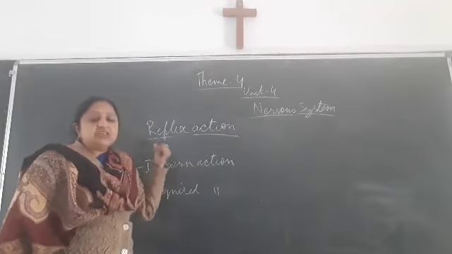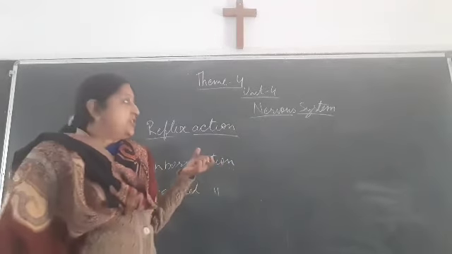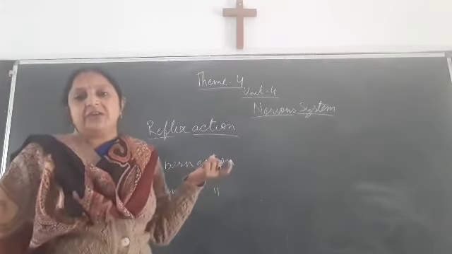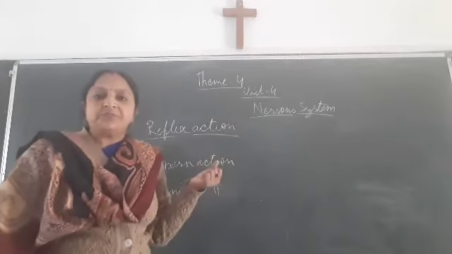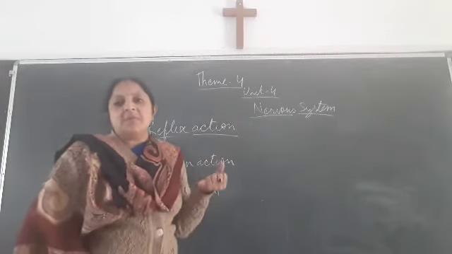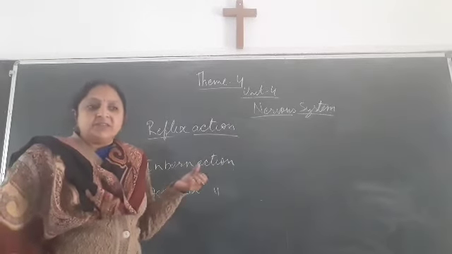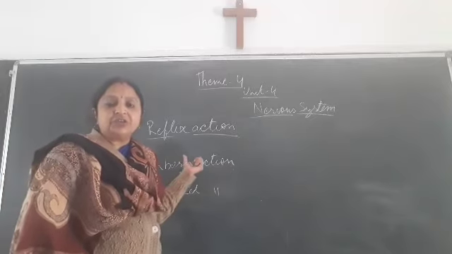So, reflex action is the immediate involuntary action taken by our body, and it is controlled by our spinal cord. Suppose we are going to cross a road and suddenly a truck is coming. We immediately come back. This immediate come back action is the reflex action.